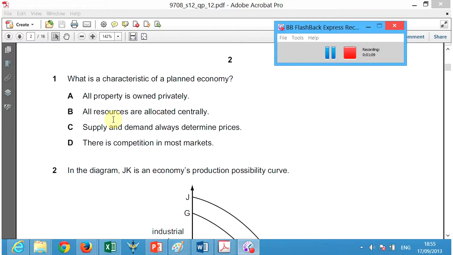So we can see immediately that A is wrong because it's not someone dictating something. C is wrong. It's not the government saying anything. So B is the answer, where all resources are allocated centrally. Centrally meaning by the government, by a central office.